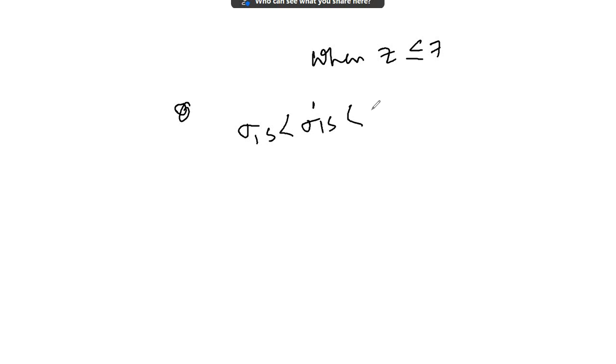Now, let us discuss the next question. In this case, the correct order of energy of the nitrogen molecule is given, according to molecular orbital theory. In MO theory, what is the order of filling? First sigma, when Z is less than or equal to 7, first the 1s orbital is filled up because it has the lowest energy: sigma 1s, sigma star 1s, then sigma 2s, then sigma star 2s. From two 1s orbitals, two molecular orbitals form, one sigma 1s and one sigma star 1s. In N2, each nitrogen has a 2s orbital, so two MOs form, one sigma 2s and one sigma star 2s.